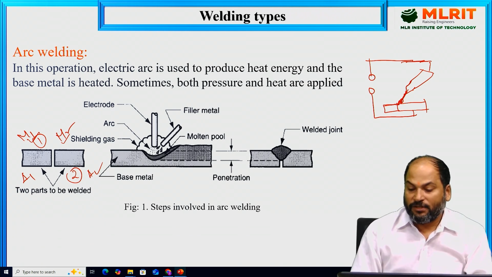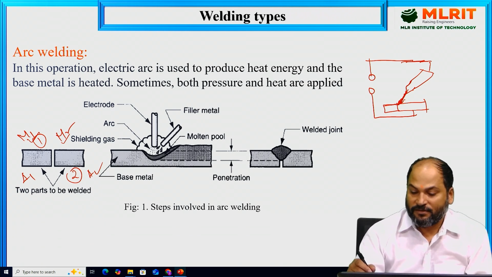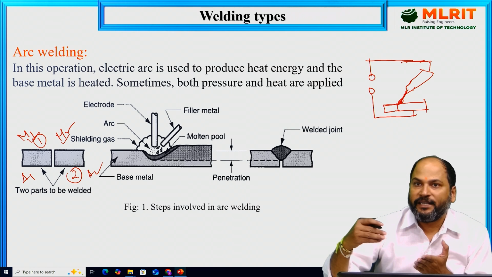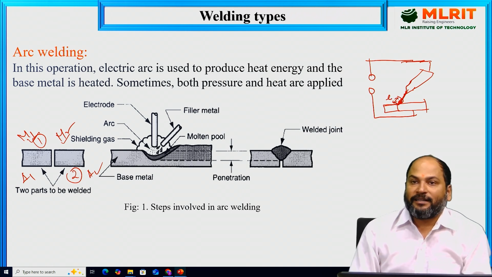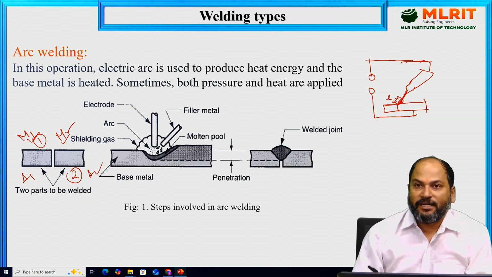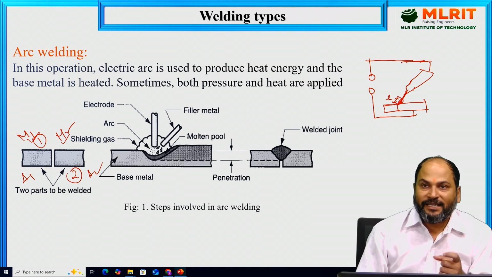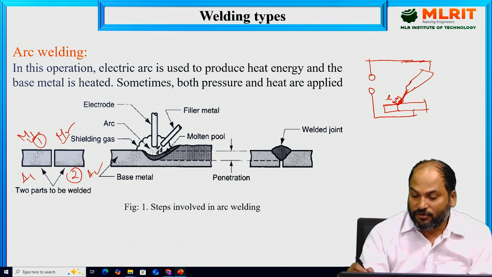How is this being generated? Once the electrode is in contact, we slightly lift it. Now the arc will be generated, and this gap, which is the arc, is known as the arc length. Because of that, heat will be generated over there, which we need to weld the two parts. For example, we have taken this part and this part, and we have to weld them. Because of this arc, heat will be generated in this area.